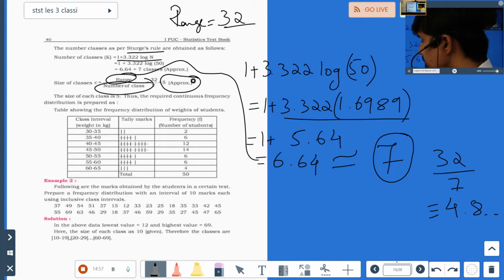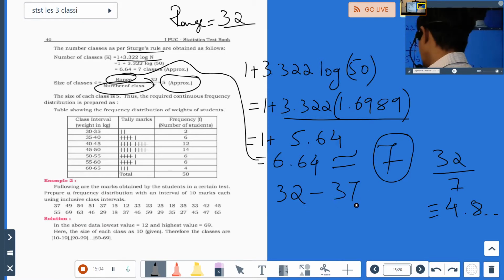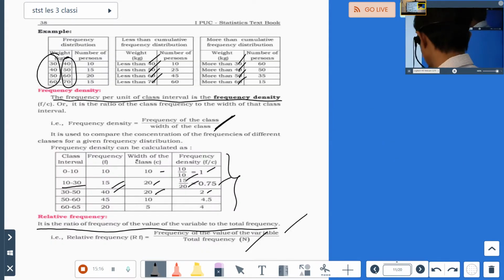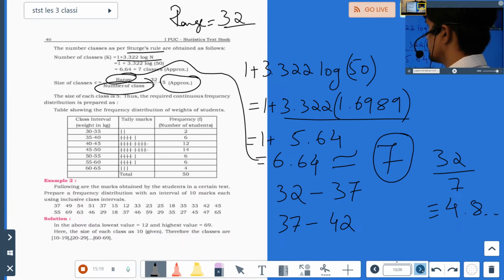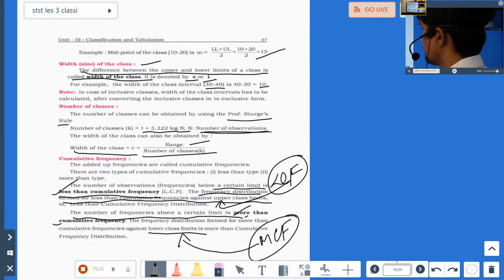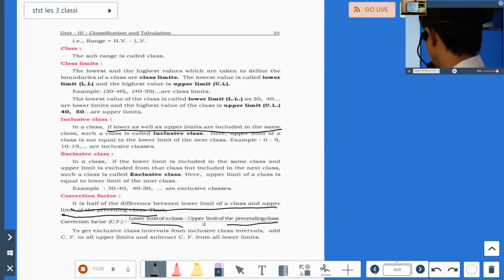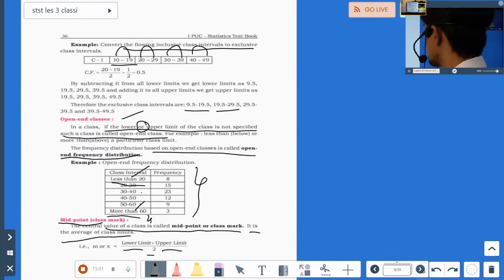To do it from 5, if we want, we can start it from 32 also. 32 to 37, then 37 to 42. But because of the general rule they had said, what had they said? Remember here, what had they said? Where have I gone here? Give me a moment, pardon me. They had informed that, where is that general rule? Have I skipped that page?